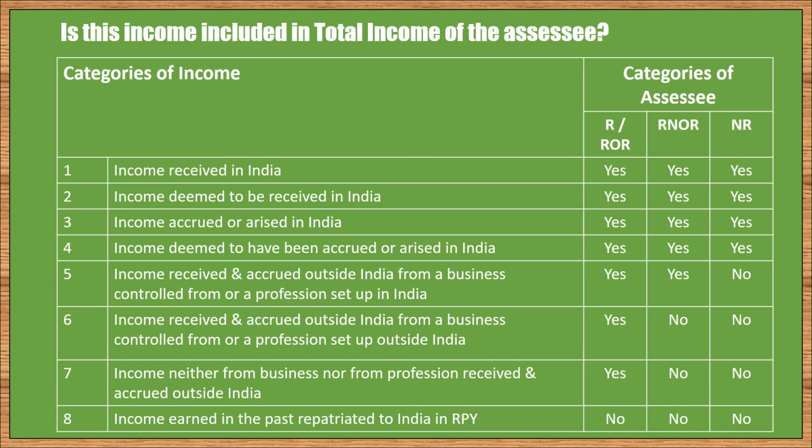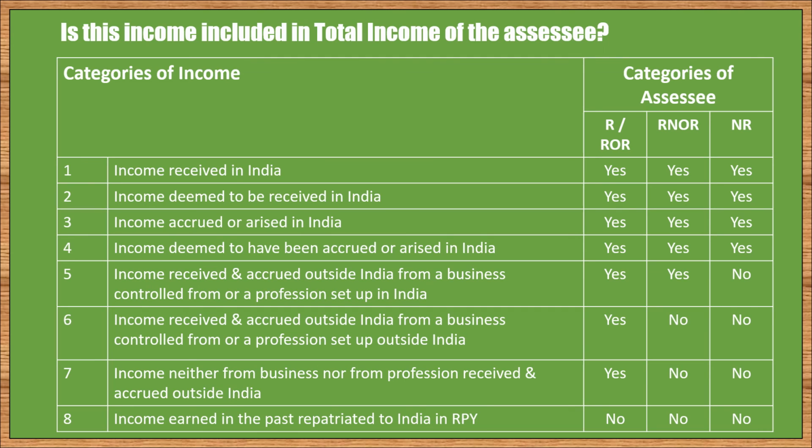The table given on the screen gives answer applicable to each cell to this question. An analysis of these answers reveal the following. For first 4 types of income, that is received in India, deemed to be received in India, accrued in India, and deemed to be accrued in India, irrespective of residential status of the assessee, it will be included in his or her total income. As we go to the next categories of income, the answers start changing.